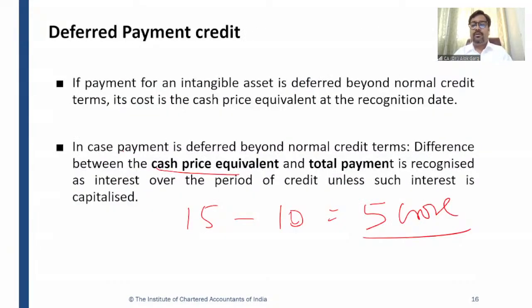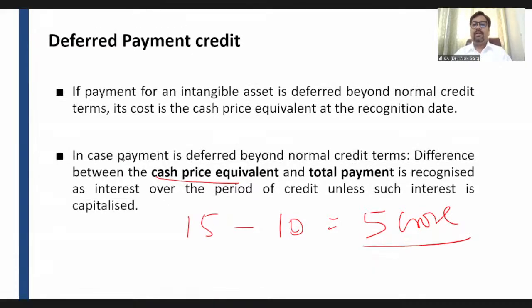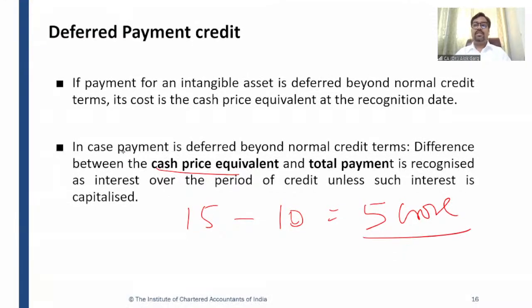Then we talked about the deferred payment credit concept. We have discussed that intangible asset has to be measured at cost. But if a company is purchasing a software on, let's say, 2 years credit term, and of course the company is paying extra, at what value the intangible asset has to be measured? So intangible asset has to be measured initially at cash price equivalent.